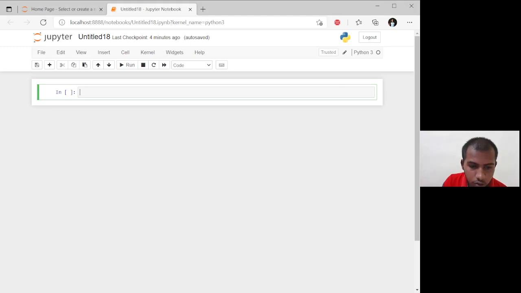Let's do the first program, code execution on Jupyter Notebook. First I am giving a comment that we are doing data wrangling, in that we are doing mean removal.